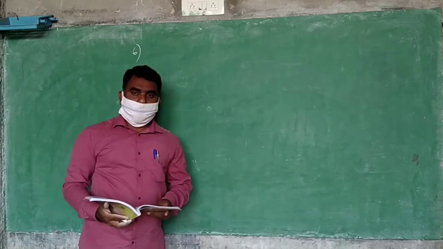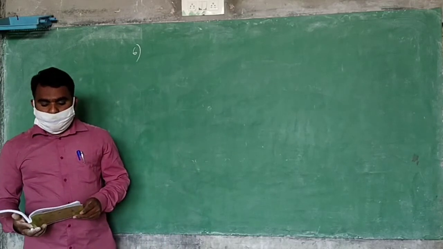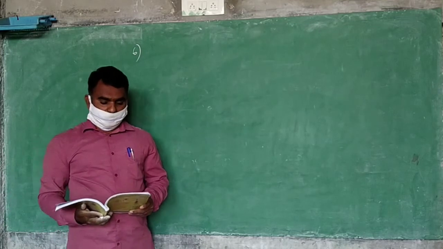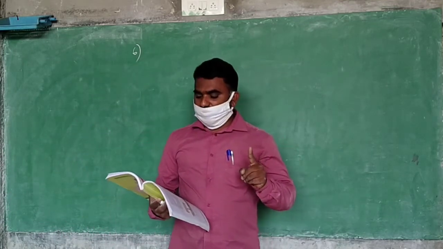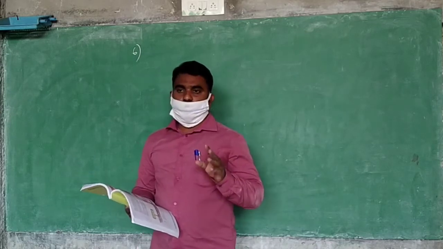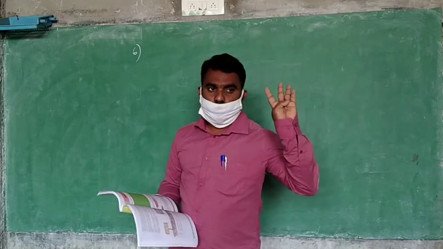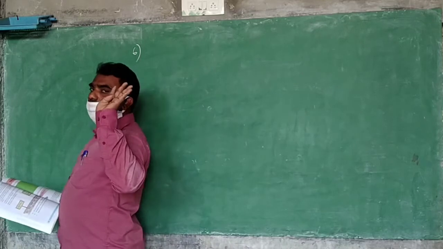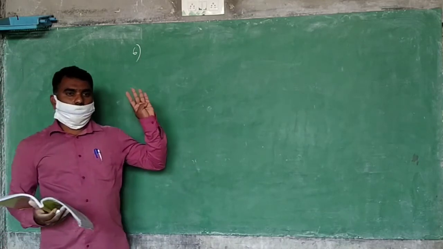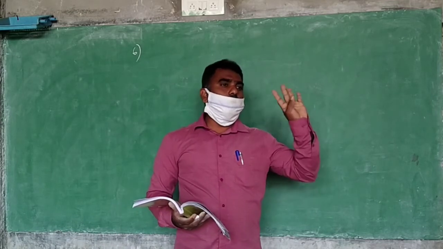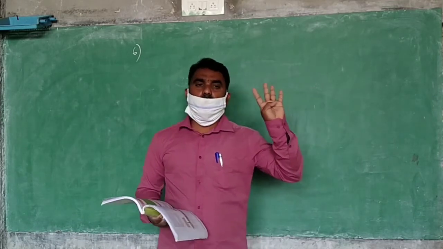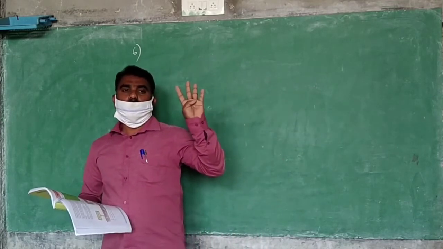A tailor uses 3 meters 10 centimeters of cloth to stitch one coat. How much cloth does he require to stitch 4 coats? What should we do? He is using some cloth for one coat. For 4 coats, how much cloth do we have to use? What should we do?